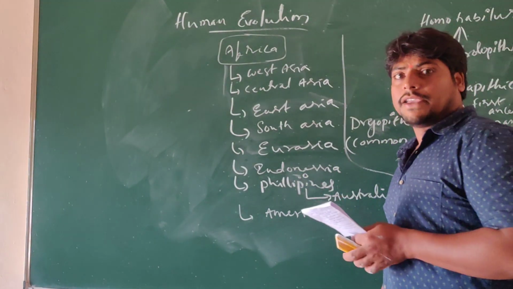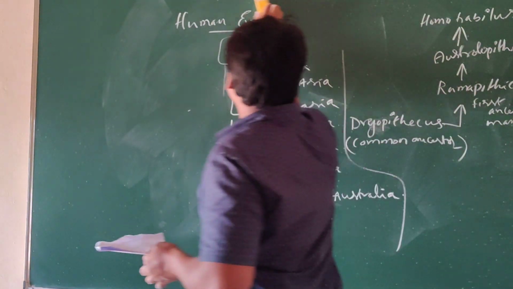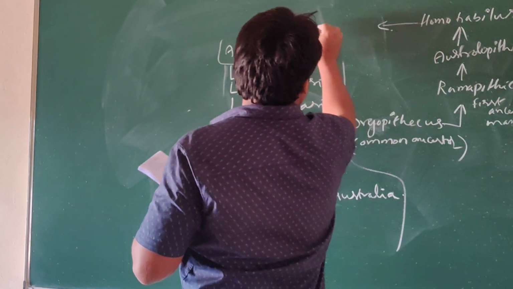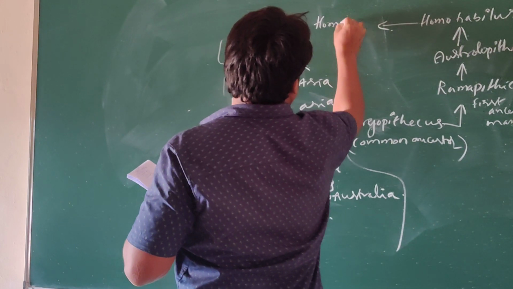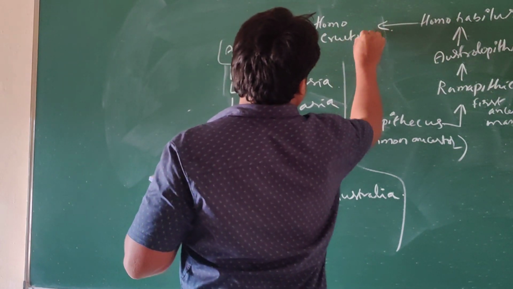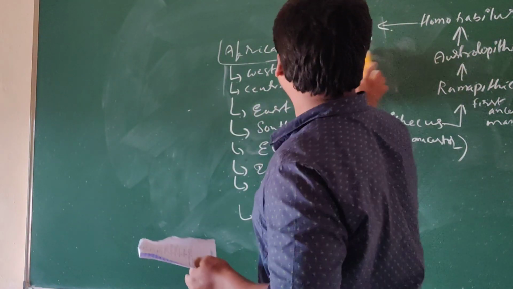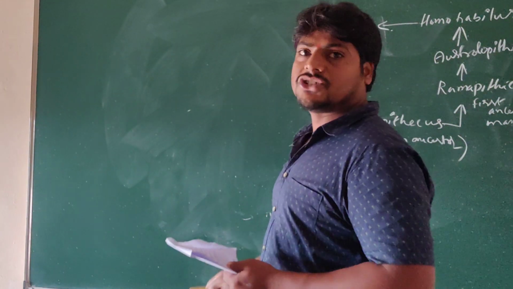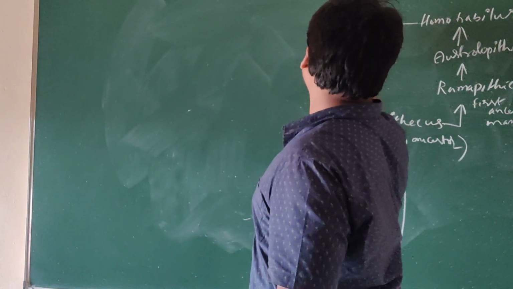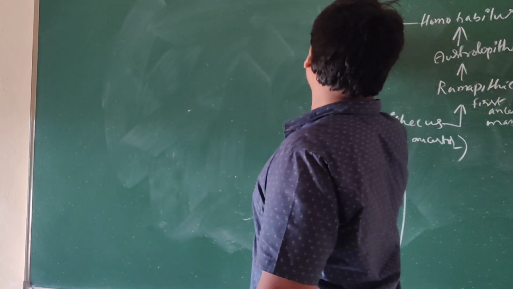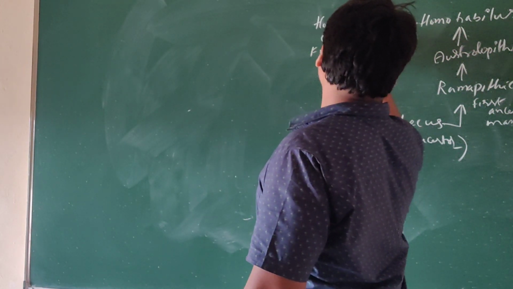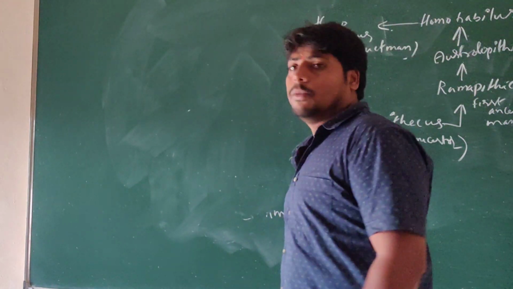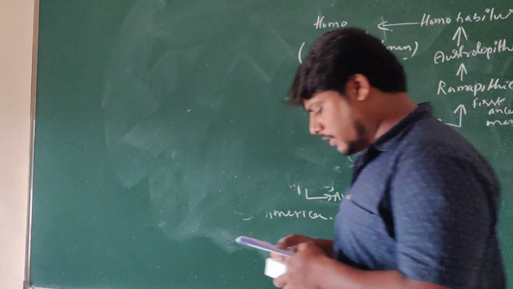From Homo habilis we can see the origin of Homo erectus. Homo erectus is originated. Again, from Homo erectus we can see the first erect man, meaning the straight man. That is Homo erectus, the first straight man which is formed.